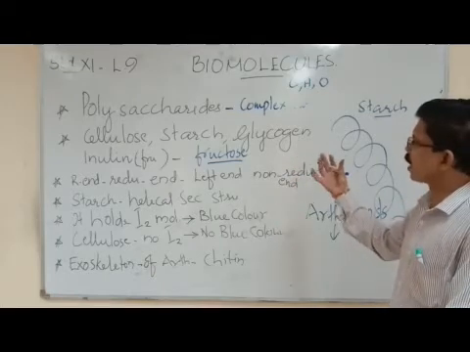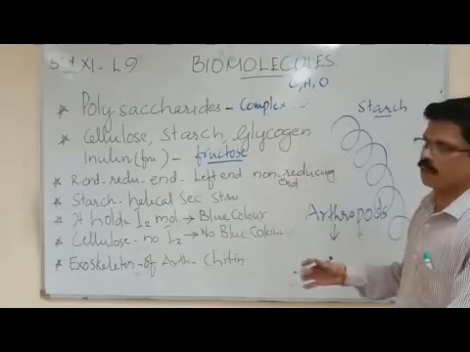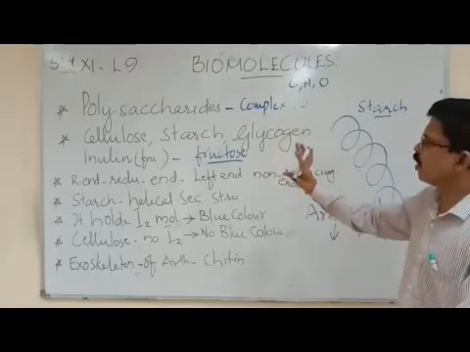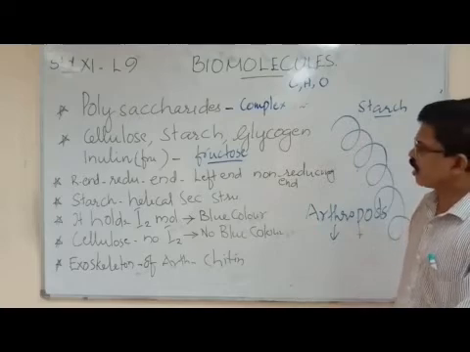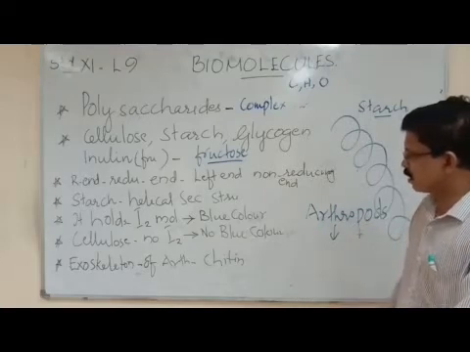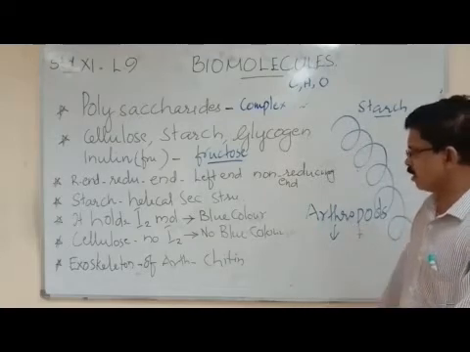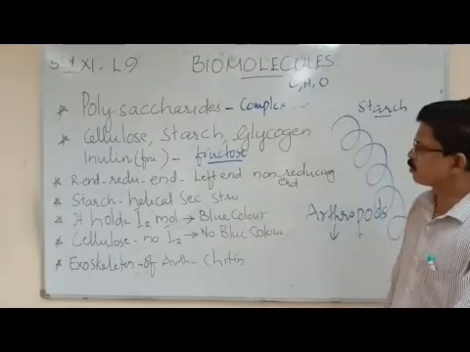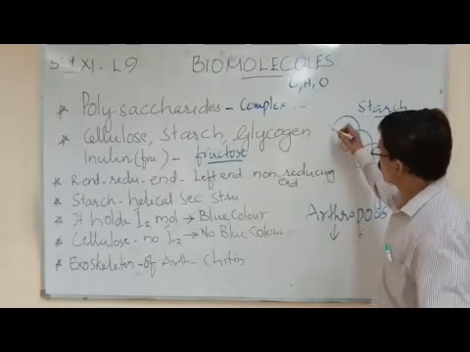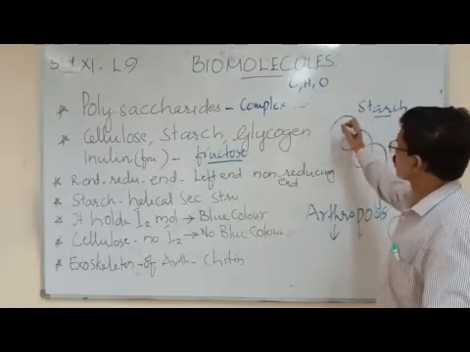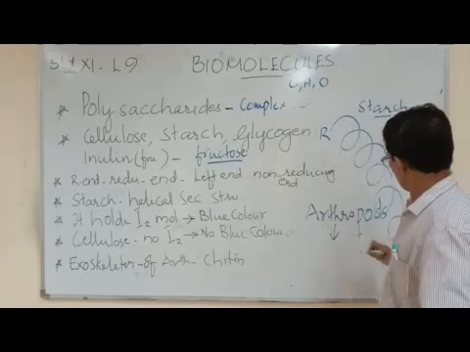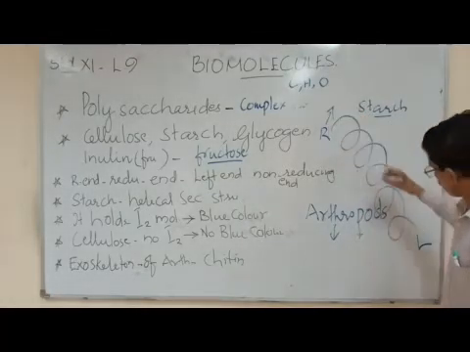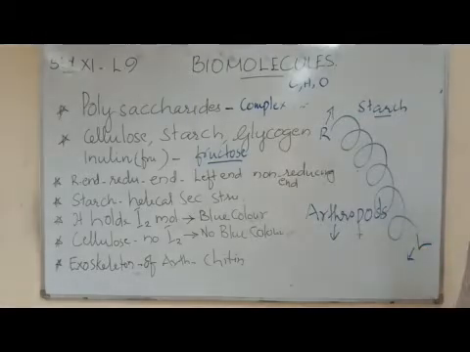Cellulose, starch and glycogen, even inulin are homopolysaccharides because they contain only sugar molecules. Whereas chitin is a heteropolysaccharide. They contain different molecules. Now anyhow, in a polysaccharide, R is the right and here it is L. The right hand side is the reducing end and the left hand side is the non-reducing end.